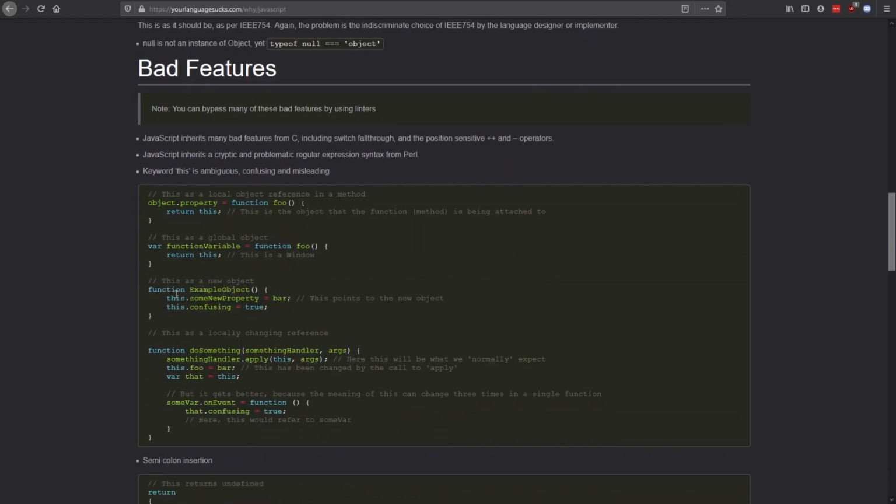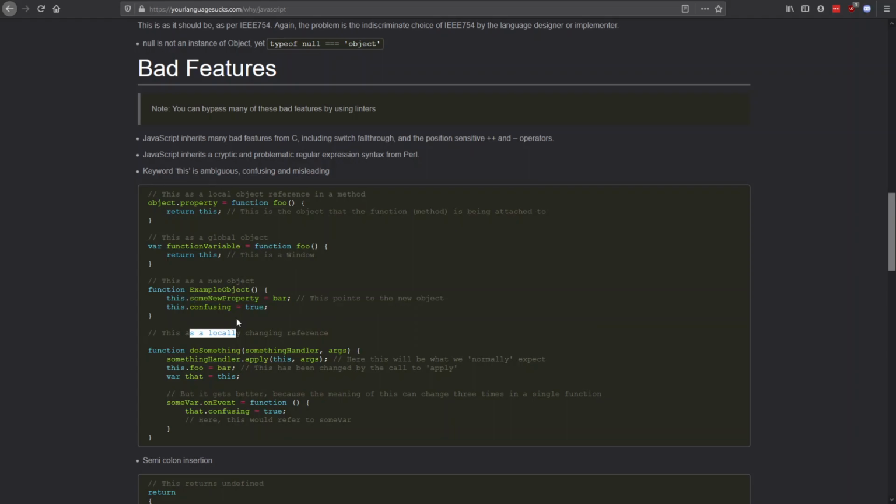Well, as you can see here, there's a local object reference in the method, but return this. This is the object that the method is being attached to. This is a global object, a function variable, function foo. Return this. This is the window. With a function example object, some new property bar, this points to the new object.